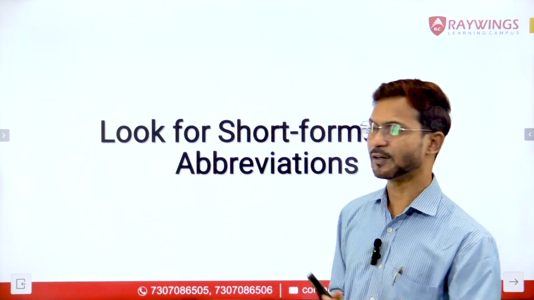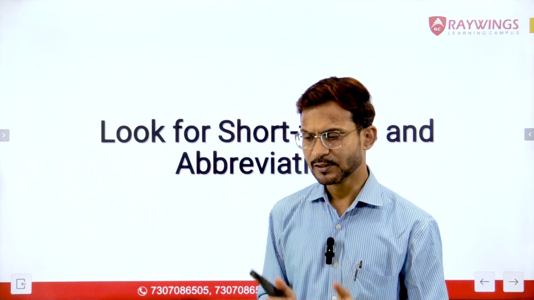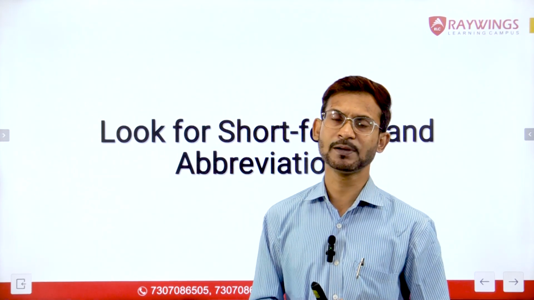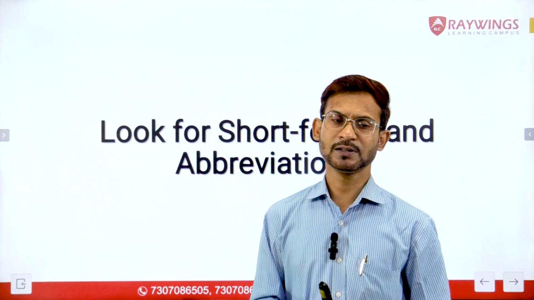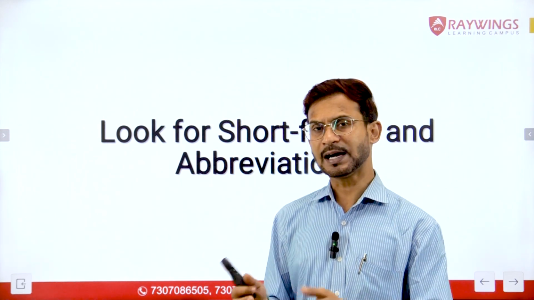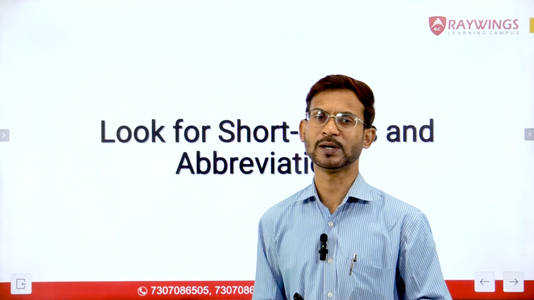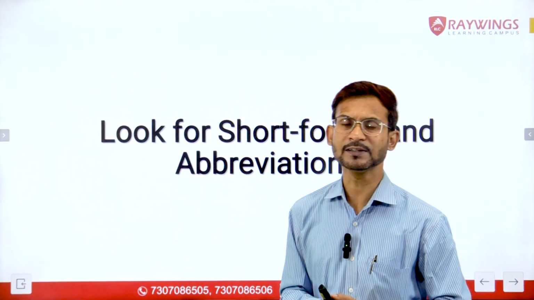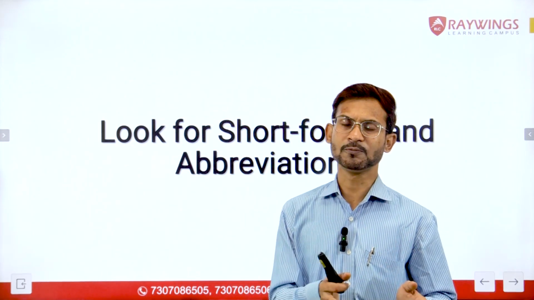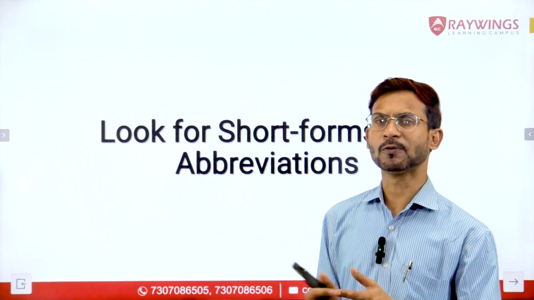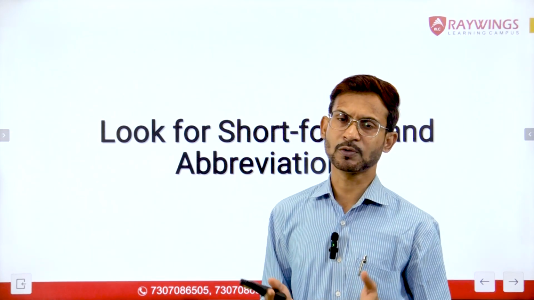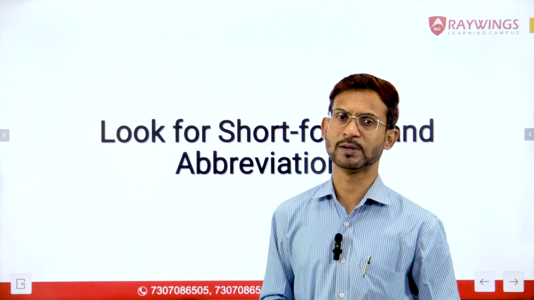So similar is the case here. If we have the full form of any of the abbreviations, for example, we have United Nations Organization and we have the abbreviation UNO, the sentence having the full form United Nations Organization should come first, and then it should be followed by the sentence having its short form or abbreviated form, that is UNO.